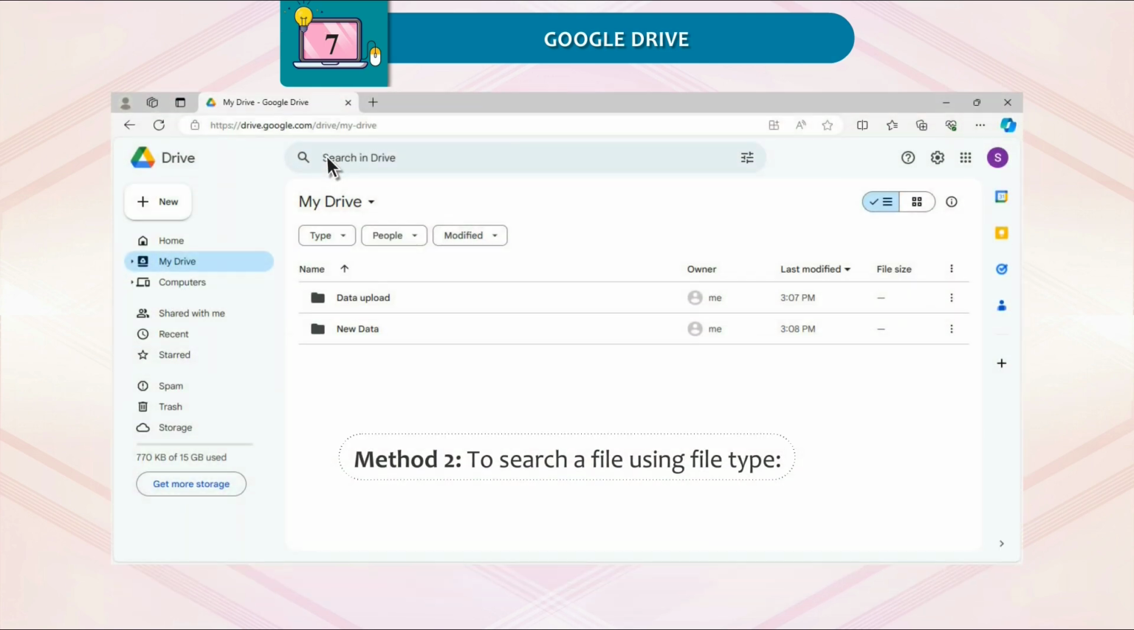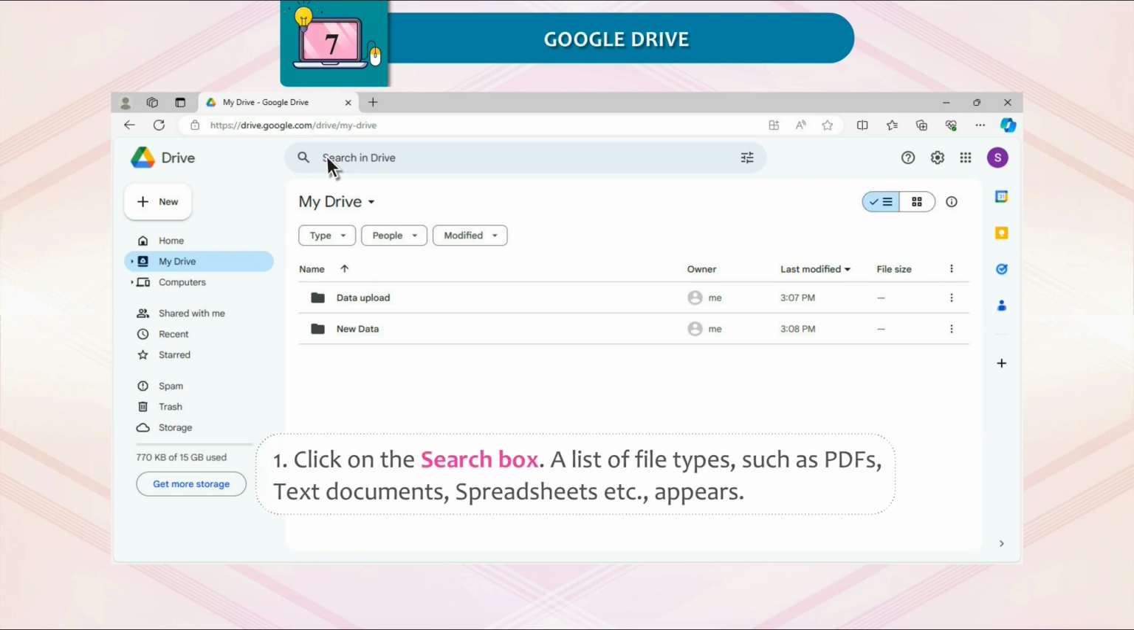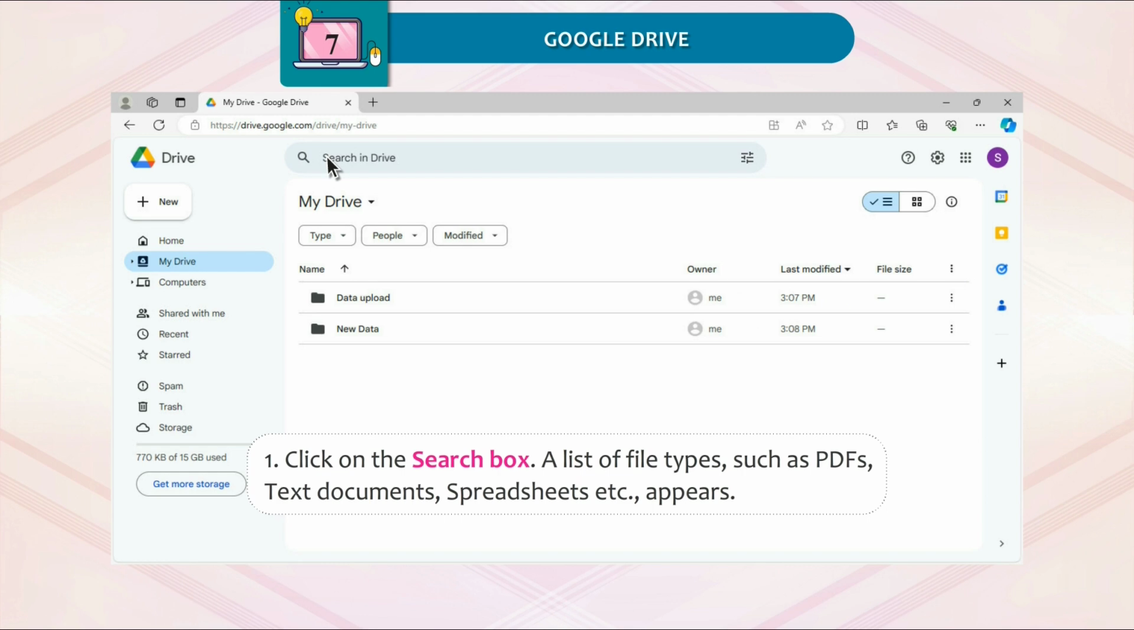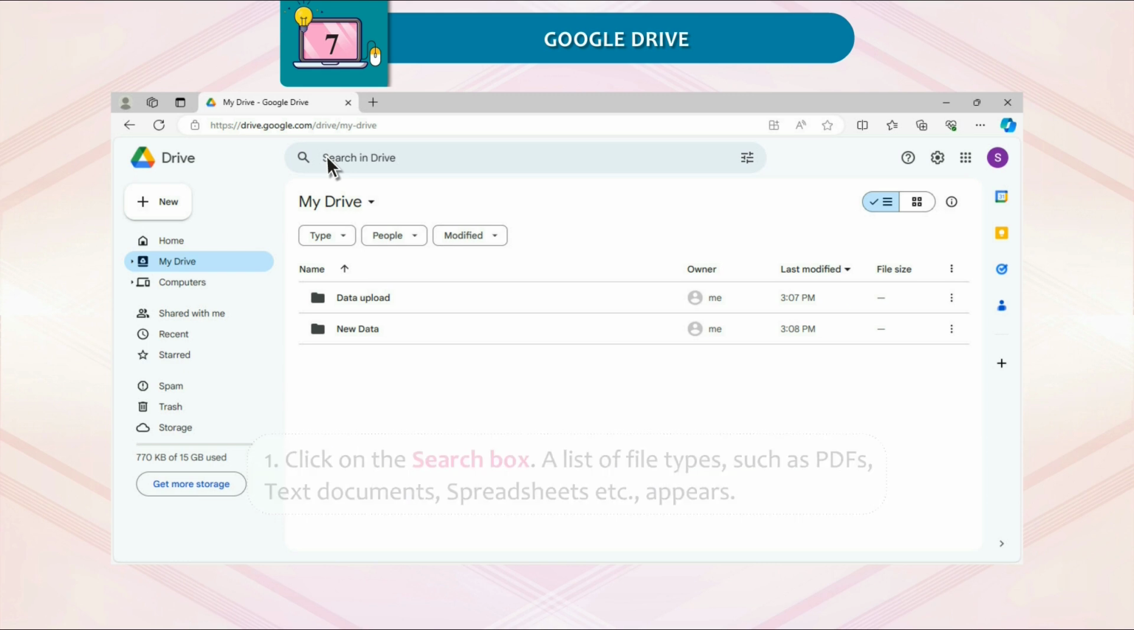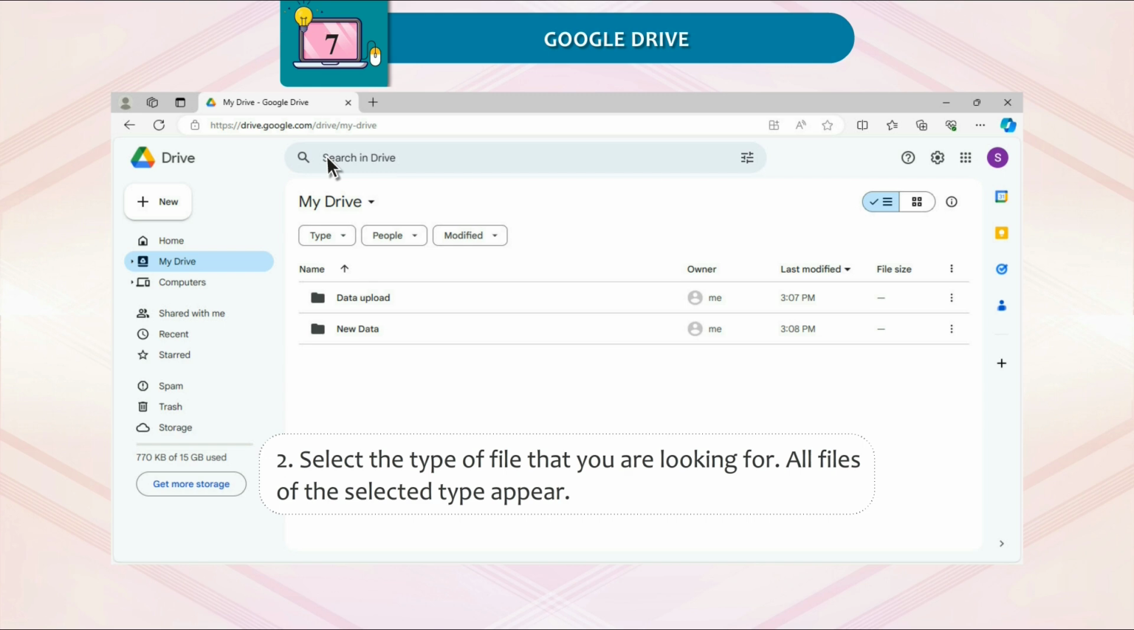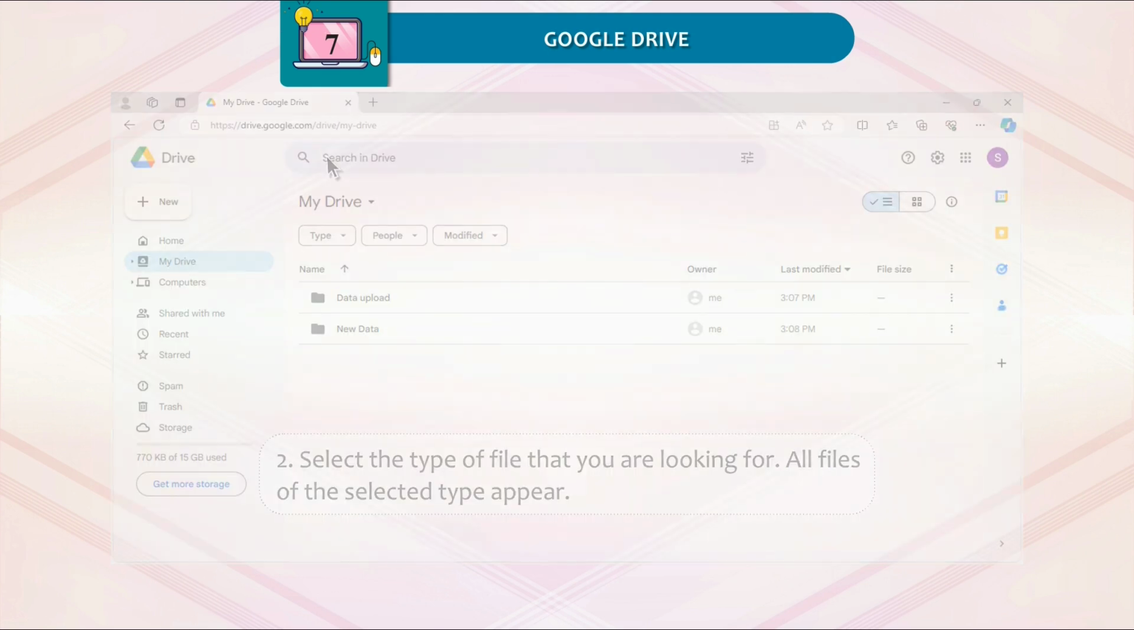Method 2. To search a file using file type. 1. Click on the search box. A list of file types such as PDFs, text documents, spreadsheets, etc. appears. Select the type of file that you are looking for. All files of the selected type appear.